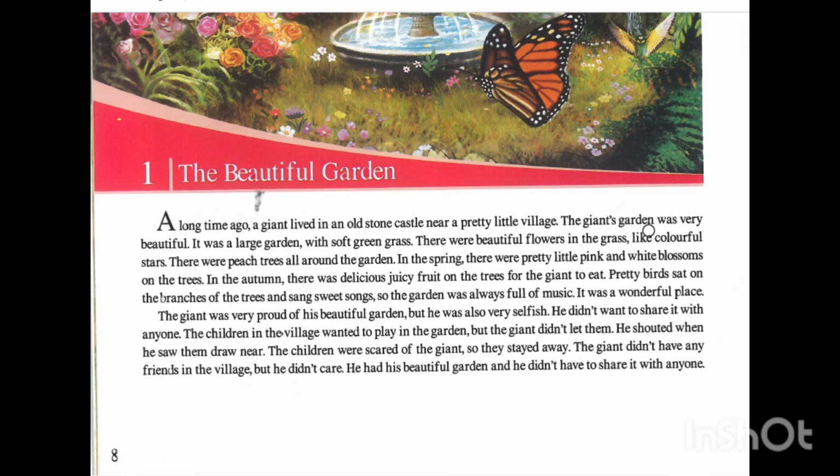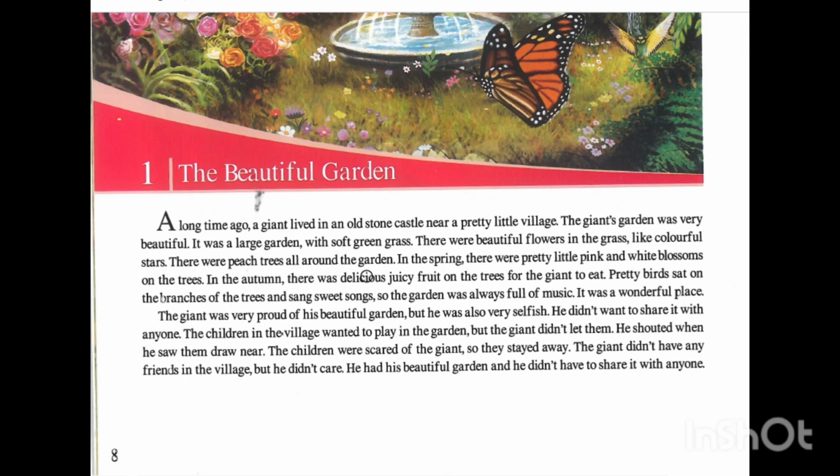The giant's garden was very beautiful, wonderful. It was a large garden, very big, with soft green grass, small grass. The color is green and it's so soft. There were beautiful flowers in the grass, like colorful stars. There were peach trees. Do you know the meaning of peach? It's a kind of fruit.